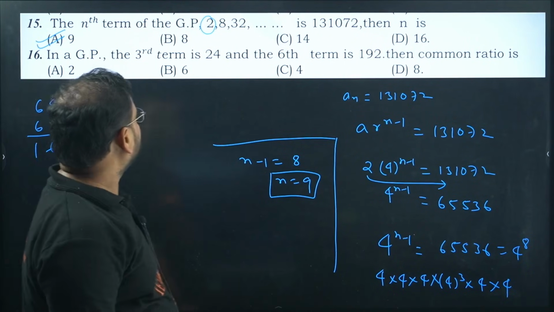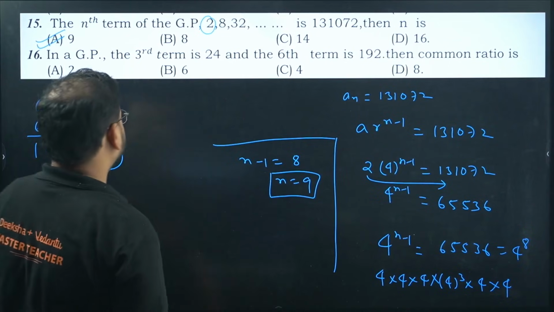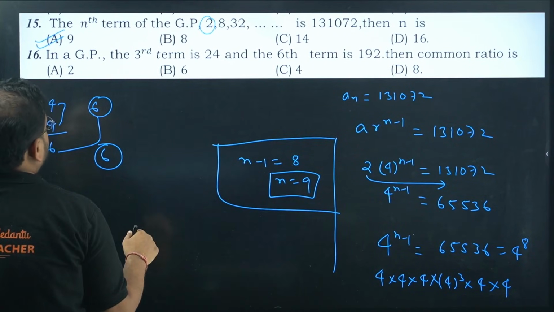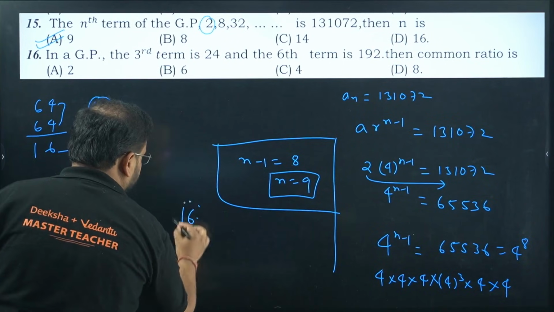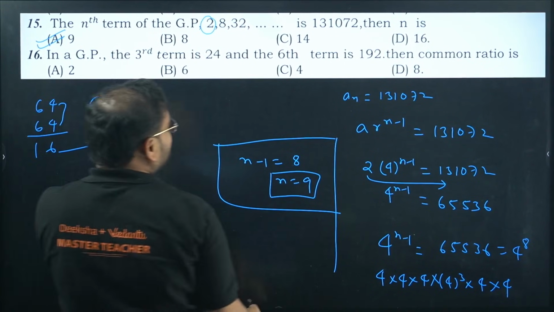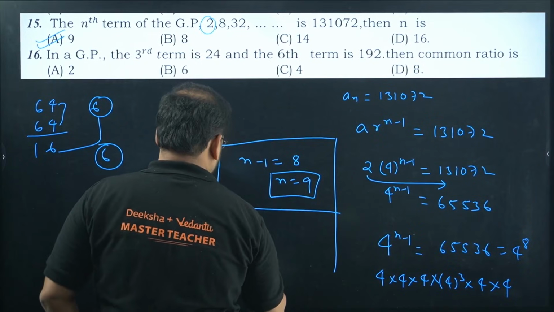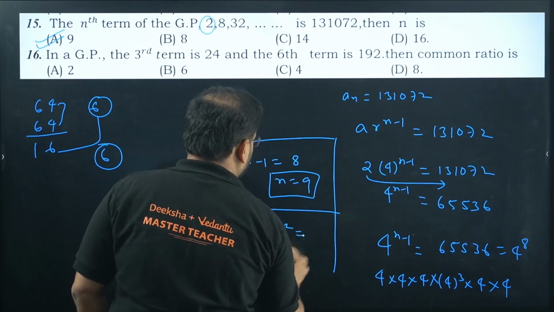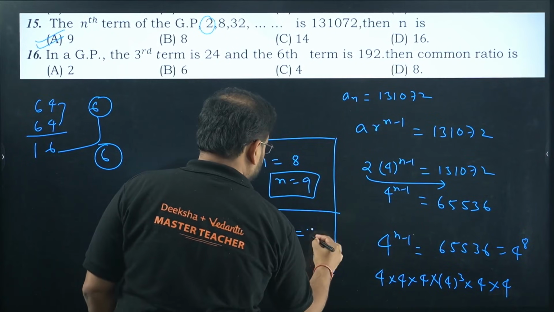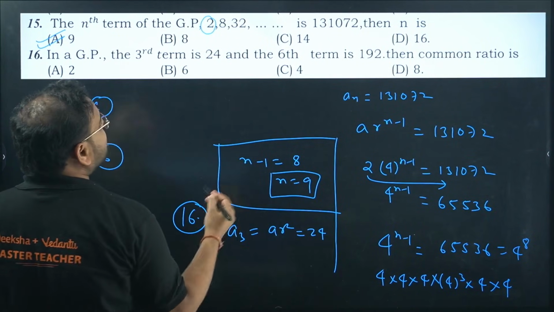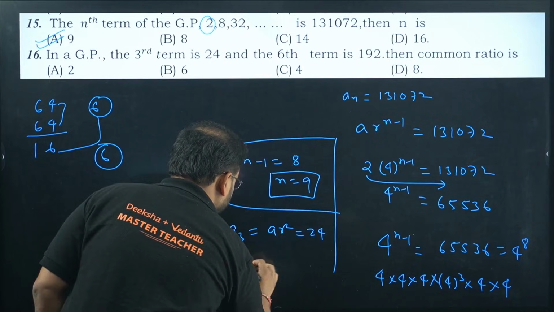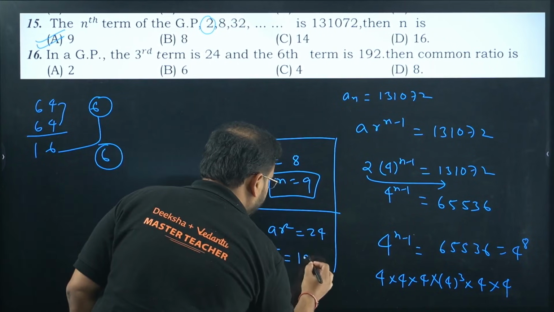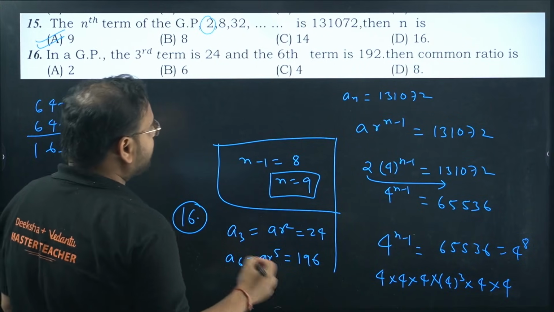In a GP, the third term is 24. I'm solving question number 16 now. Third term is 24 means what is given? A3 is given as AR square, and this is 24. And the 6th term is 192, so A6 is given by AR^5. This is 192. They're asking us the common ratio.